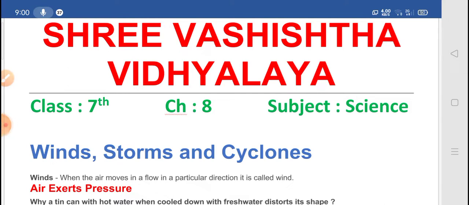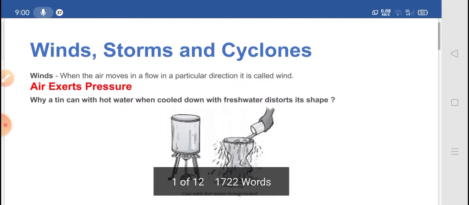Today I am going to talk about class 7th, chapter number 8, winds, storms and cyclones. Students, I have made three parts of this chapter. So the first part I will discuss is winds. So let us start with the winds.